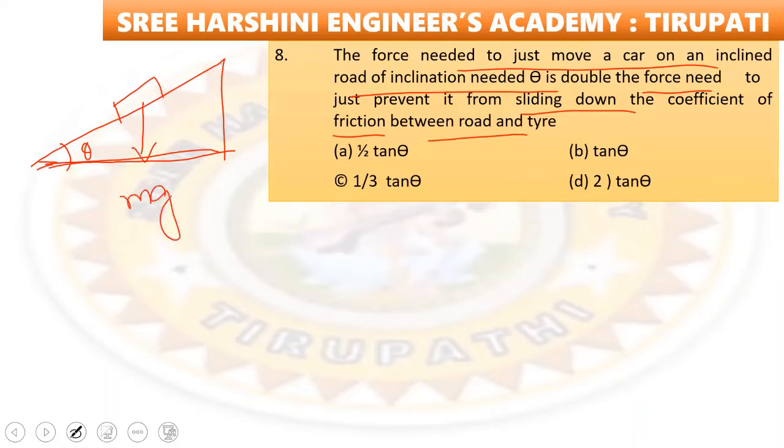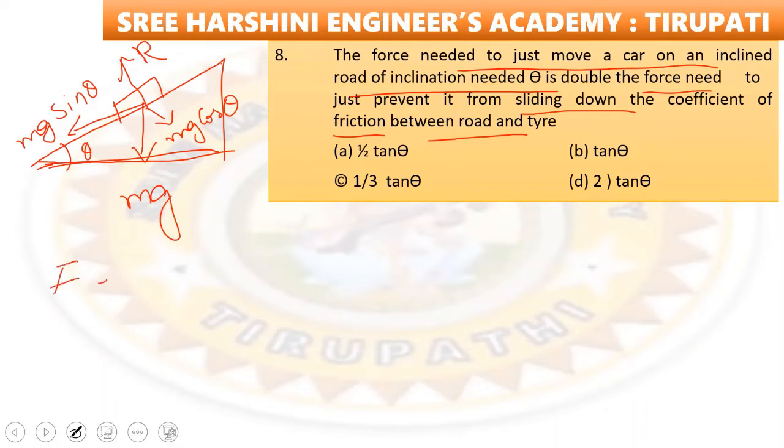So while we are resolving the weight components here, see, the component along the plane is mg sin theta, and the perpendicular component is mg cos theta. Now the reaction force is opposite to the weight, that means reaction force R. So what is the formula for force?